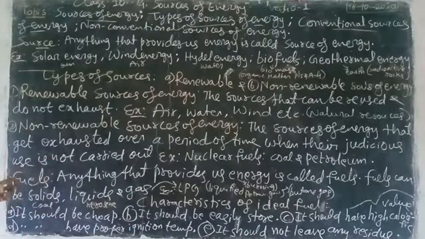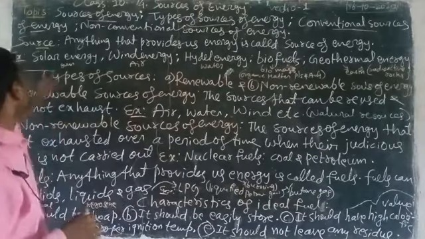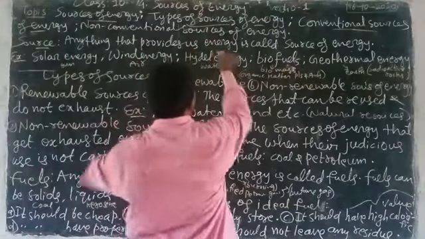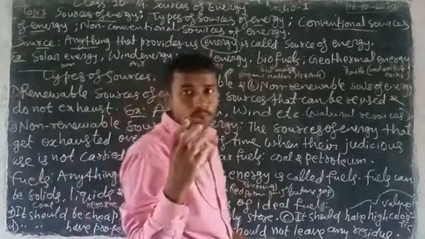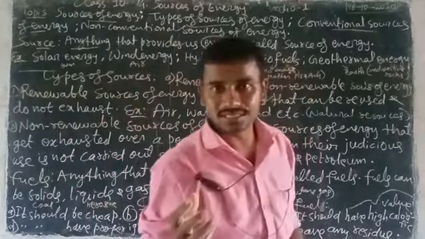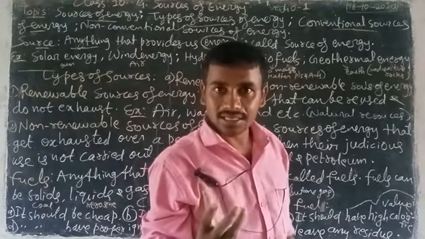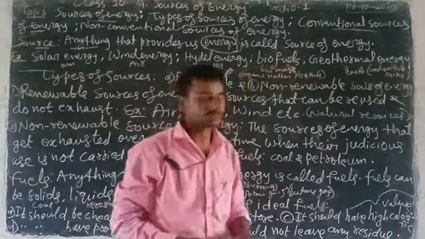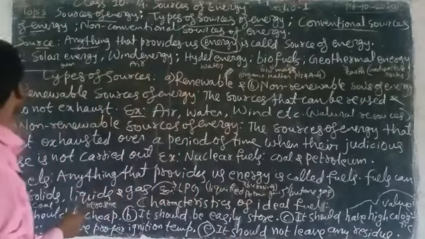Right, come to source. What is a source? Look here, anything that provides us energy is called a source.